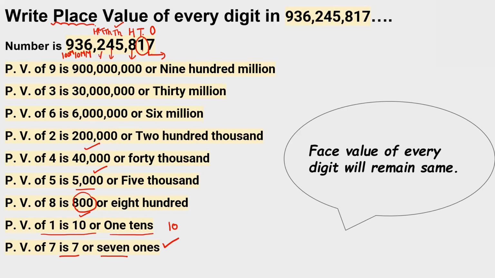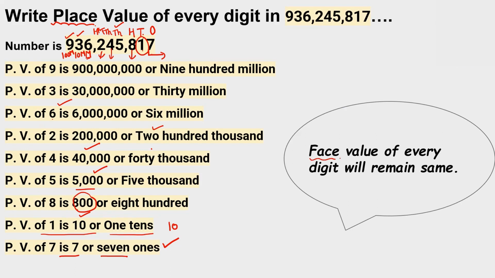The place value of 2 is 200,000. 6 is at the million place, so the place value of 6 is 6 million. And that's your 30 millions. That's your 900 millions.